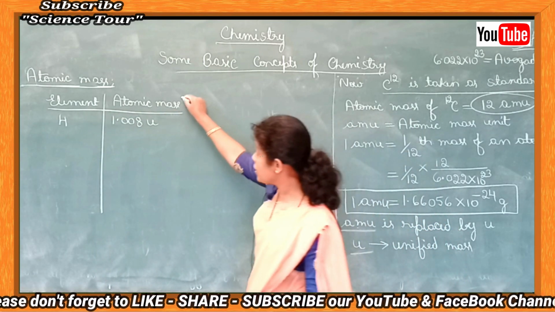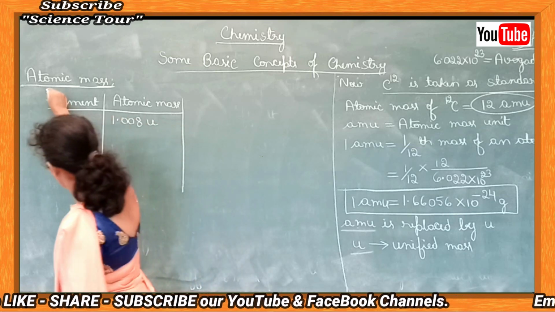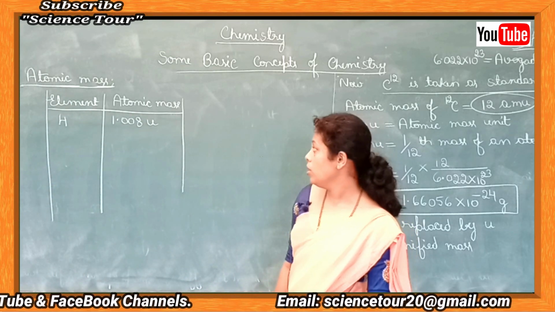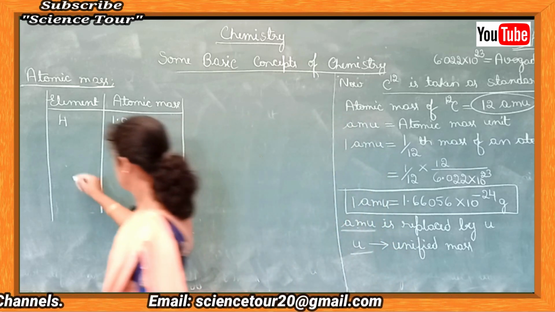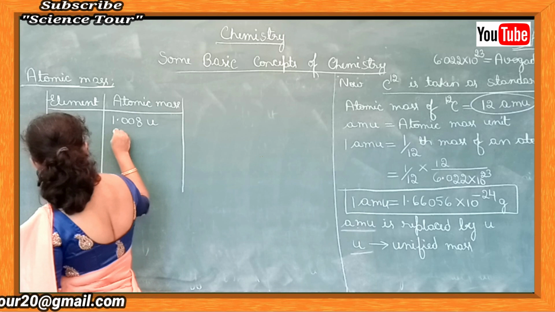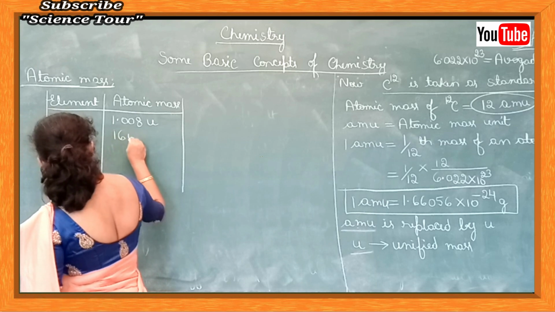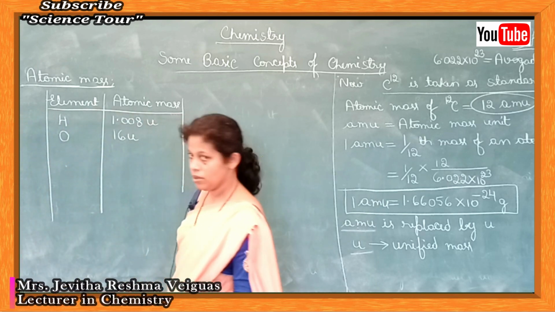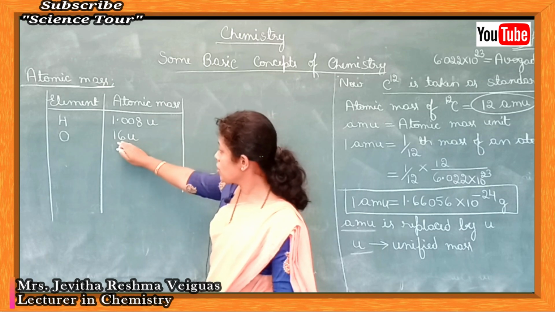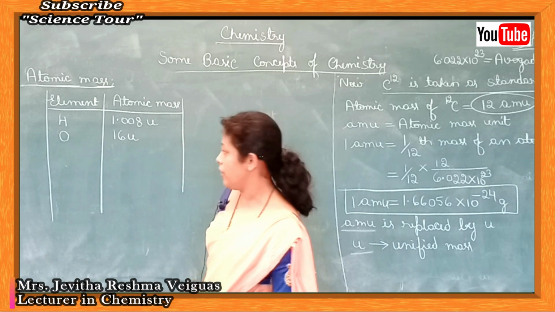This value is determined experimentally. For oxygen, the atomic mass is 16 unified mass. It is actually 15.999, which can be taken as 16 unified mass.